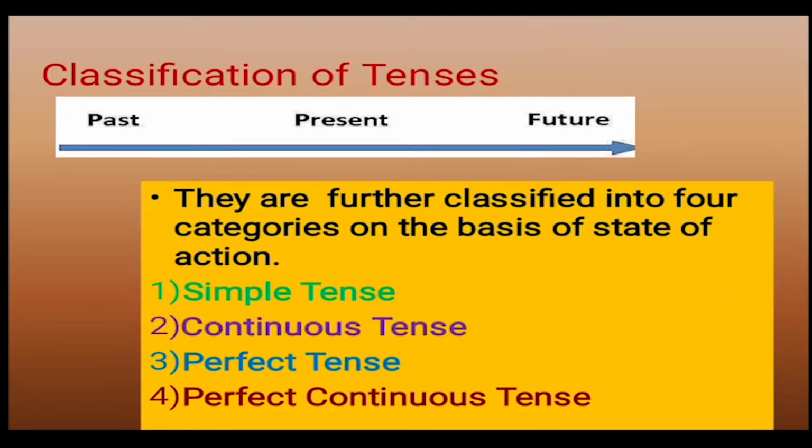Present tense is in simple present, present continuous, present perfect and present perfect continuous. And future tense is in simple future, future continuous, future perfect and future perfect continuous. So, my dear math students, 3 into 4, that is 12. So, we would learn about 12 types of tenses.